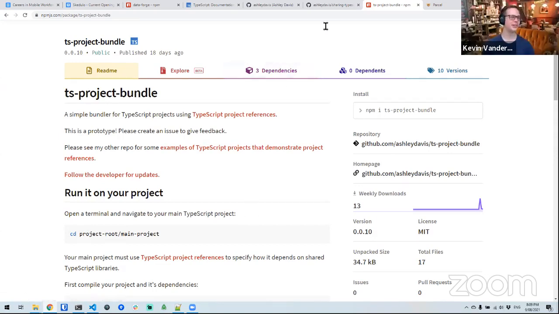Yeah, for sure. That's really interesting. And I guess that answers the next question as well. I think it's part of a little misunderstanding: is it going to dynamically pull in external projects to compile, or do you need to get them locally first? So it only goes on local paths, right? Yeah, that's right. And it's not that intelligent. I don't think there's anything dynamic about it. It's just literally going to walk each of the projects and run your TypeScript compile on them. So you don't have to do it for each project. It compiles them for you.